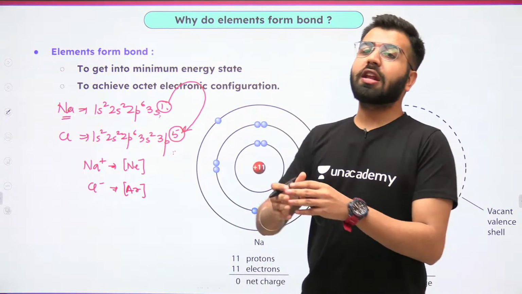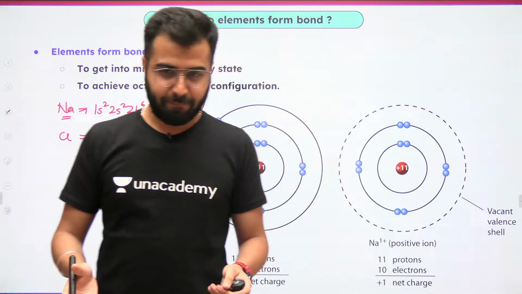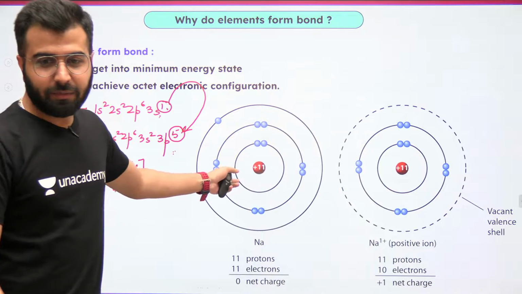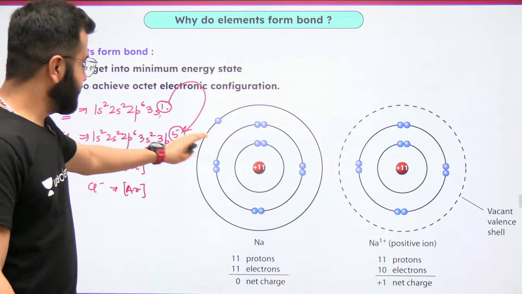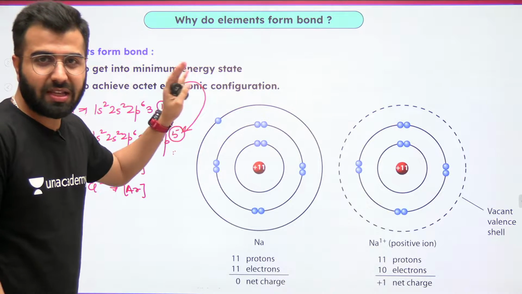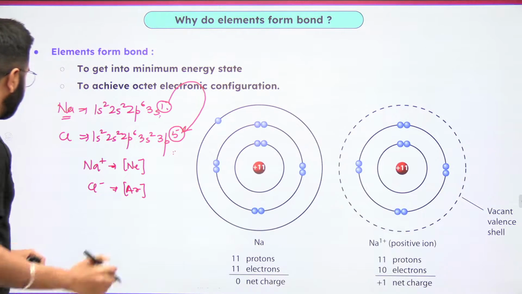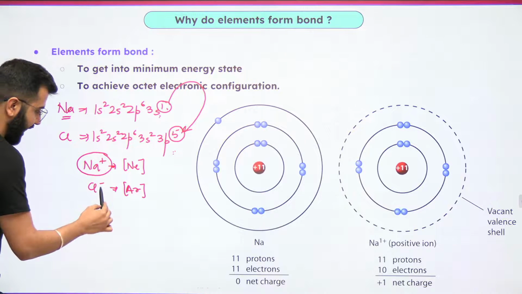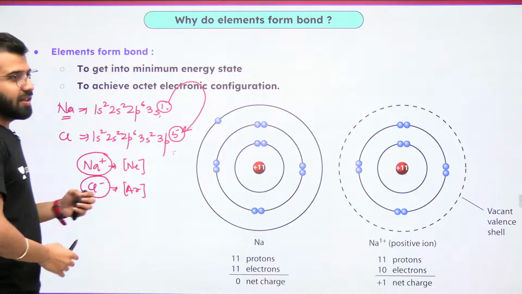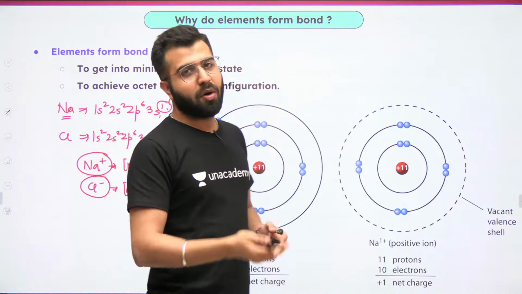And after that, they don't really care what happened exactly. Okay? Is this clear? Both of these things. Why is the electron exchange happening over here? This is a complete exchange. So over here, as we are forming a cation and as we are forming an anion, this is called the ionic bond.